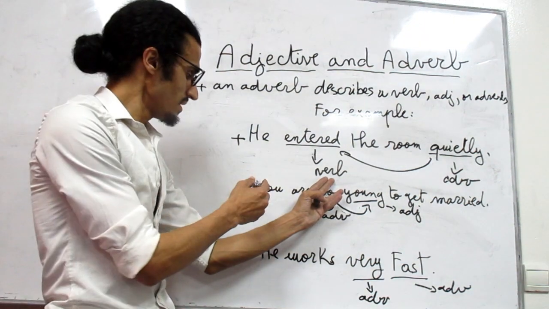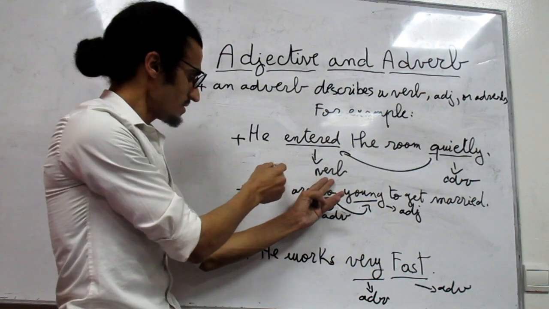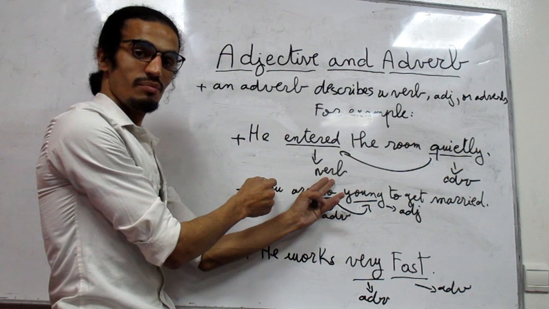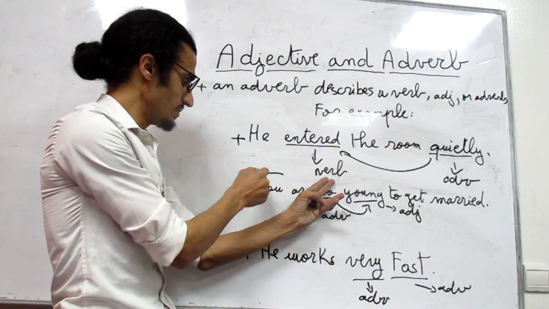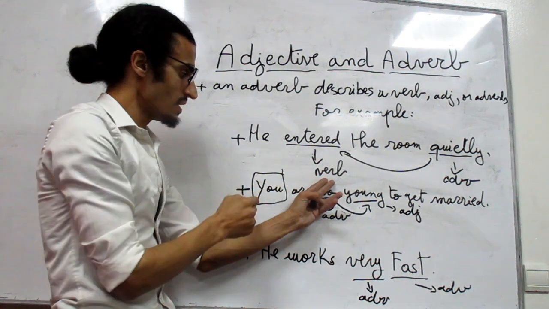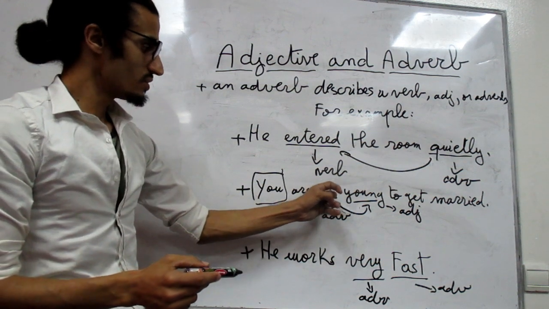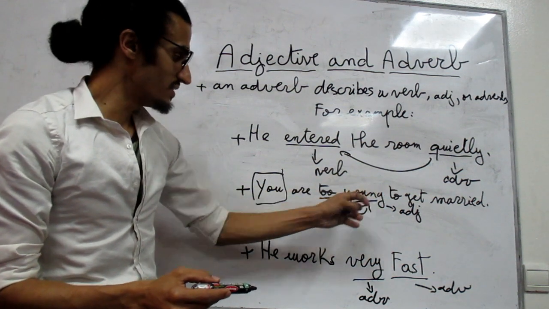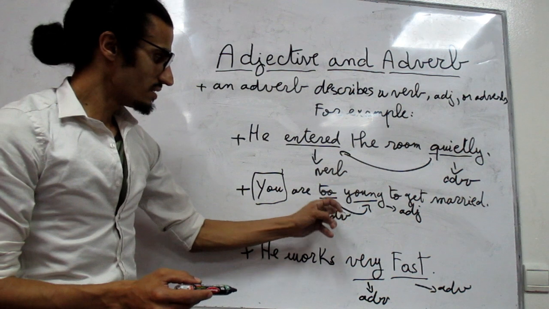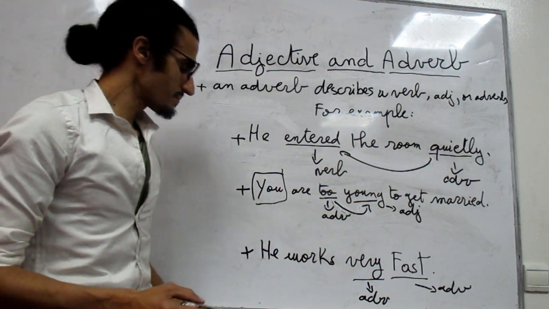كيف ما شفنا قبل young هنا تعبر عن a pronoun which is you. You is a pronoun. And to تعبر عن an adjective young. لهذا to is an adverb.